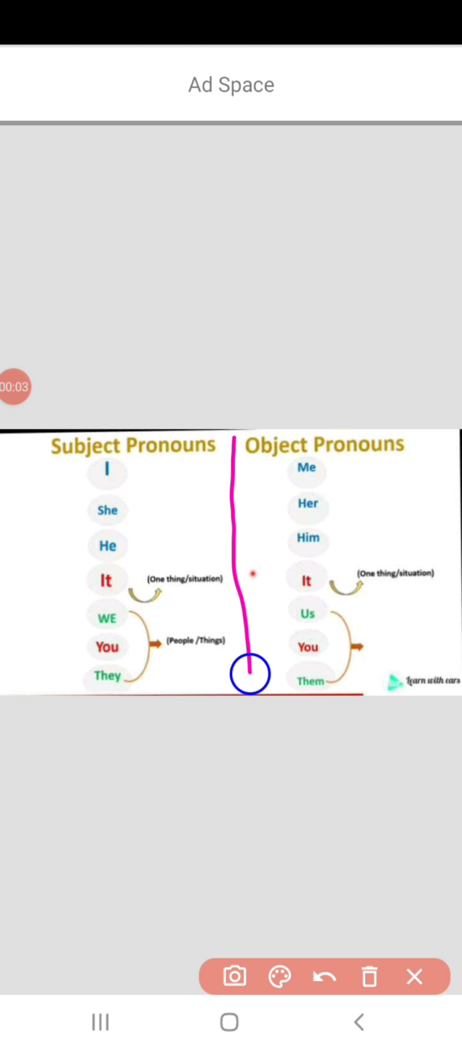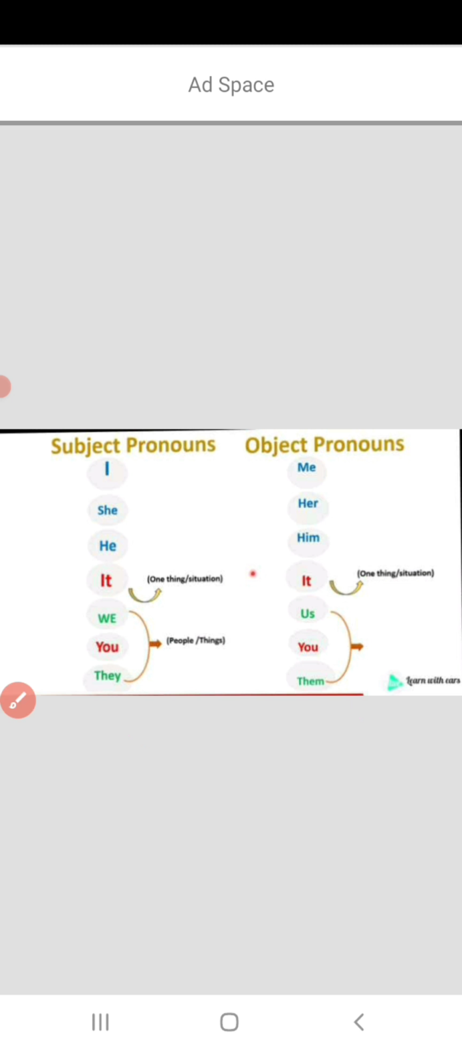See children, when I is the subject pronoun, as we know, and when it comes to object pronoun, I becomes me, she becomes her, he becomes him. It is the same in both cases, subject pronoun and object pronoun. We changes into us, you stays the same in subject and object, and they is converted into them when it comes to object pronouns.